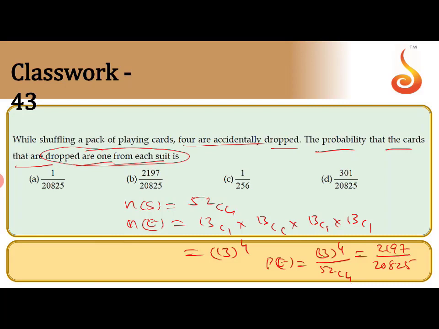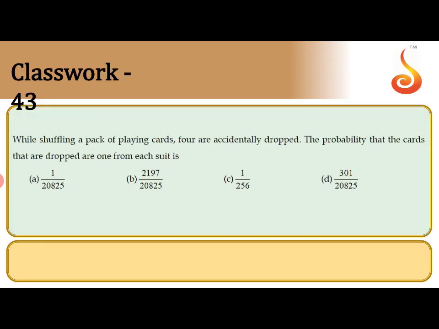There are 4 suits. Each suit contains 13 cards, 13C1 into 13C1 into 13C1 into 13C1. Therefore n of E equals 13 power 4. The probability of E is 13 power 4 by 52C4. Clear? Next. The answer is B. You can calculate.